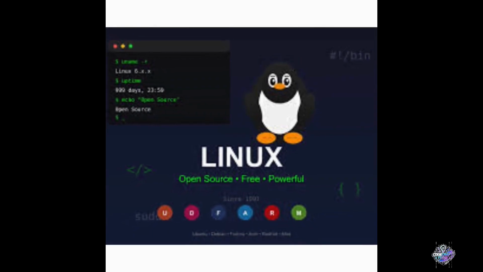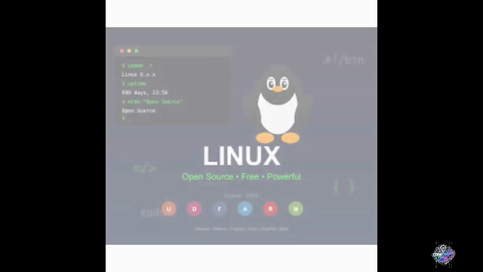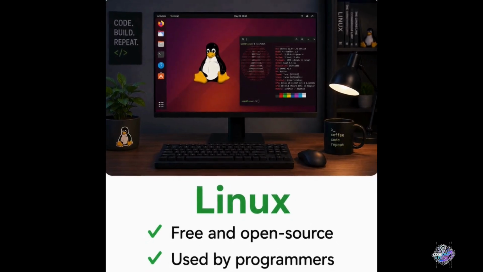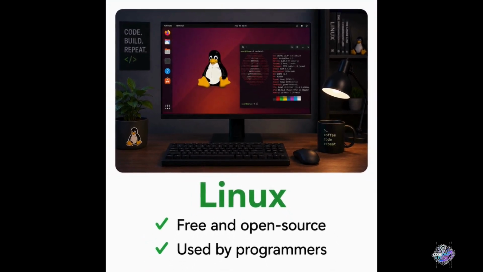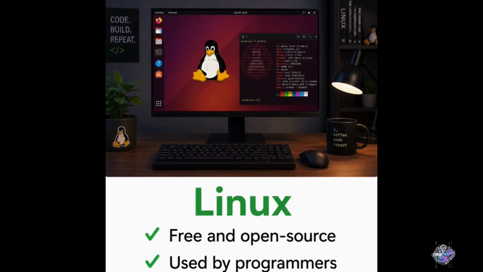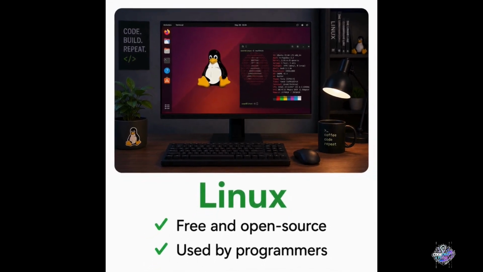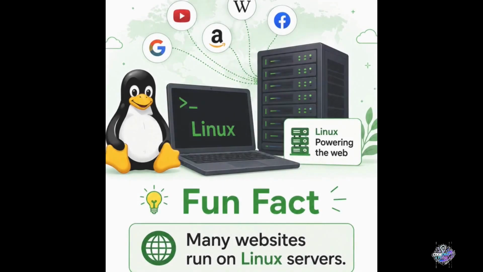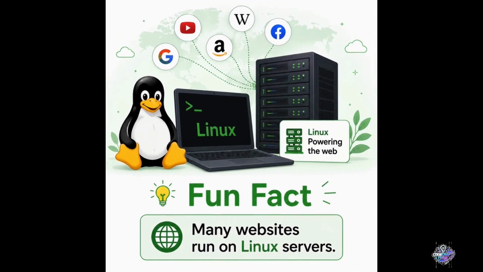Linux. Free and open source. Used by programmers. Fun fact: many websites run on Linux servers.